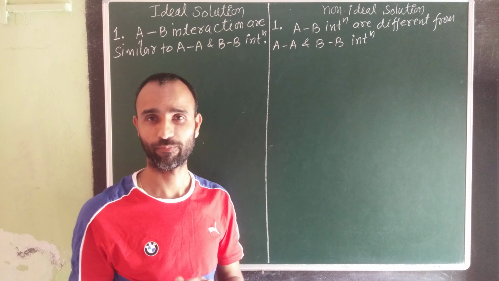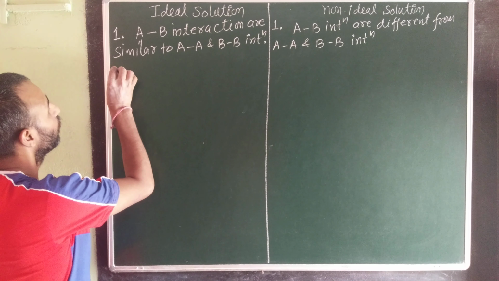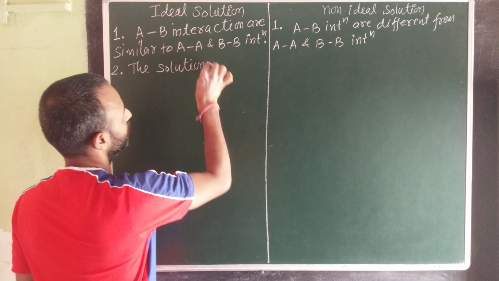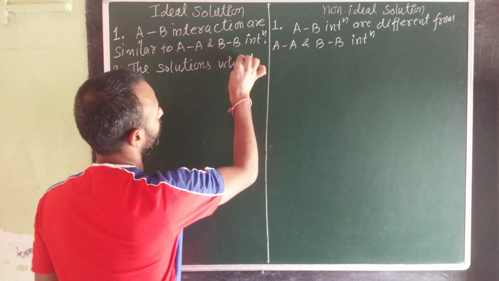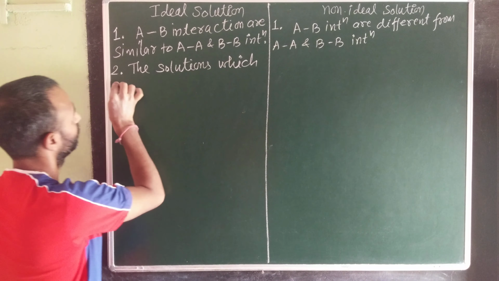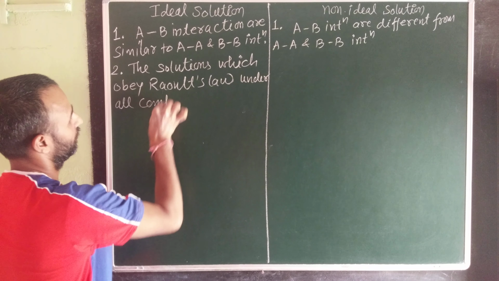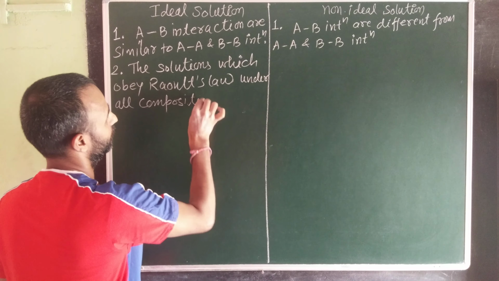AA and BB, right? So the second statement which is in favor of ideal solution is the solutions which obey Raoult's law under all compositions, that is called ideal solution.